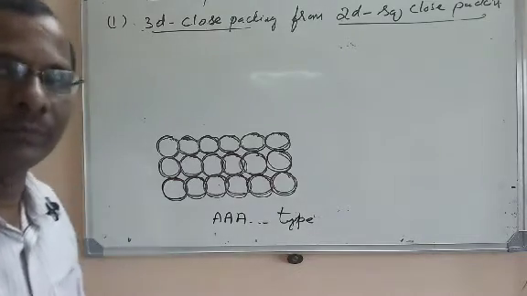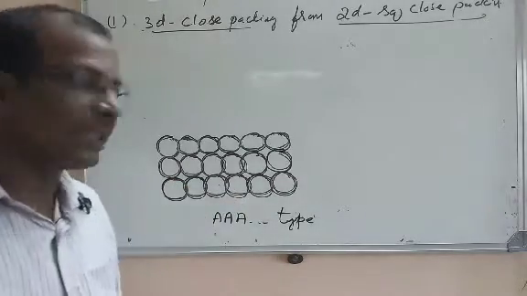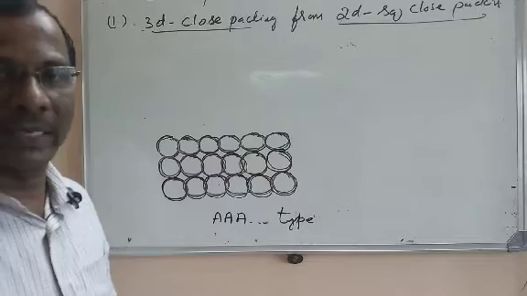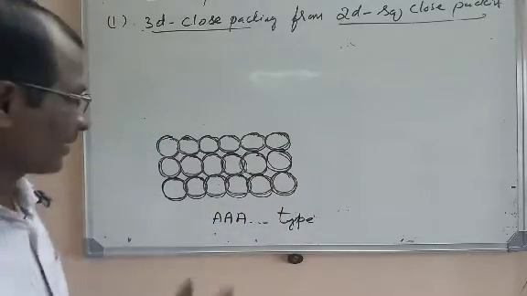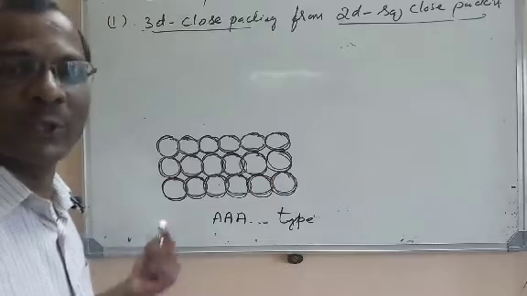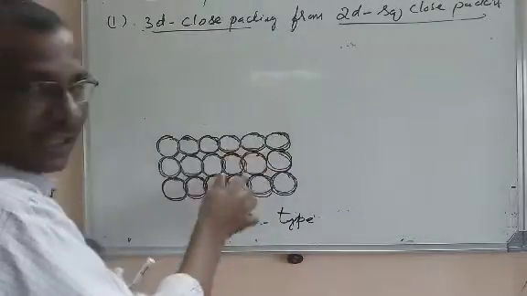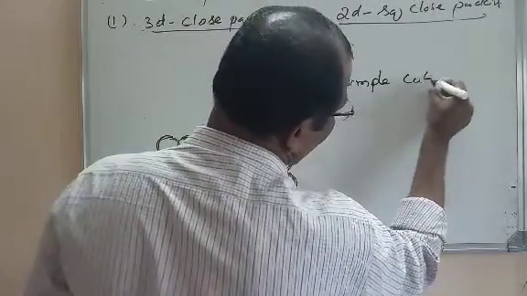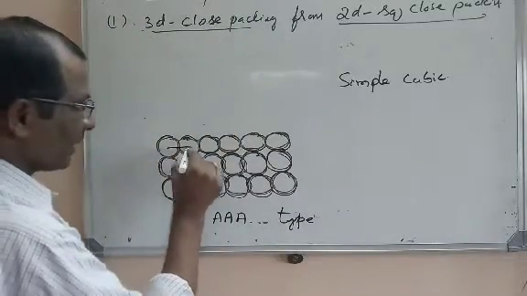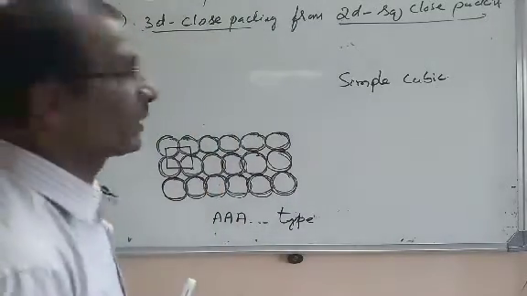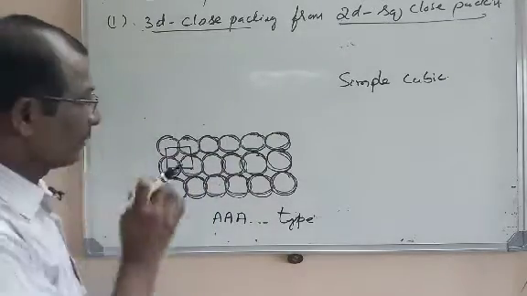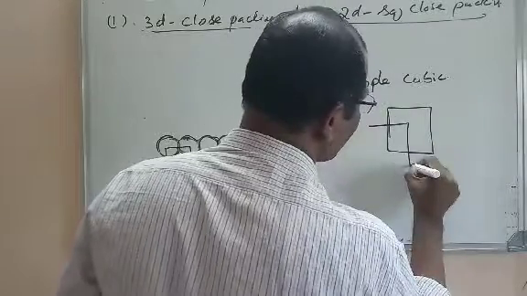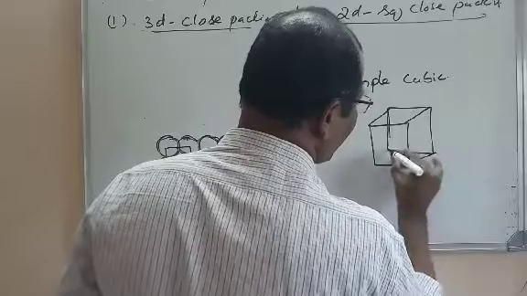When you see how trays of eggs are stacked, that is nothing but this arrangement, three-dimensional close packing from two-dimensional close packing. But what is this arrangement called? Actually this arrangement is nothing but a simple cubic arrangement. When you stack in this manner, the crystalline system we get is simple cubic. You can see here, if you join the points, you get a simple cube, with 8 points at its 8 corners.